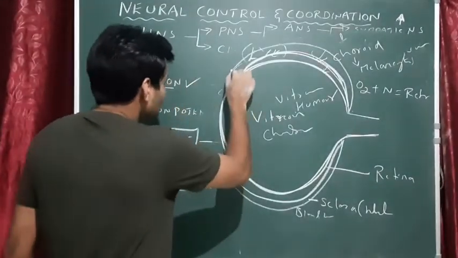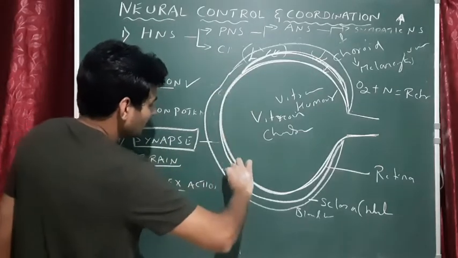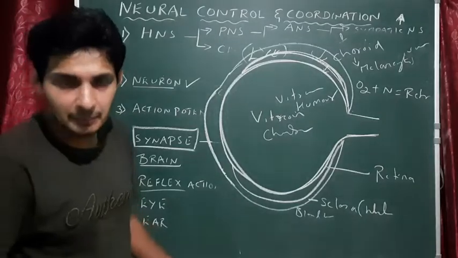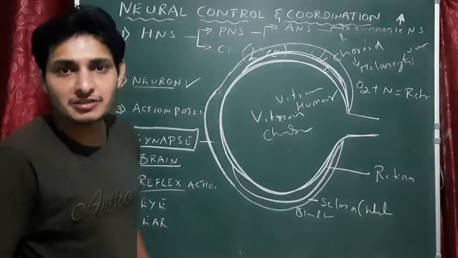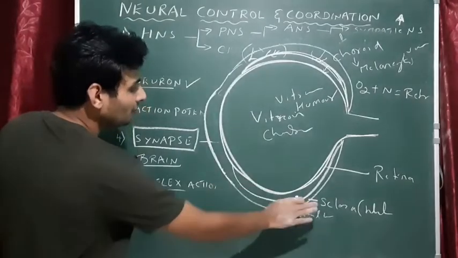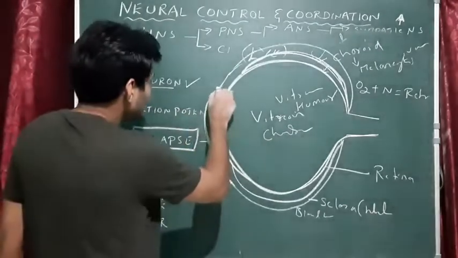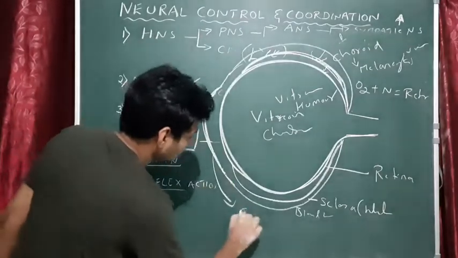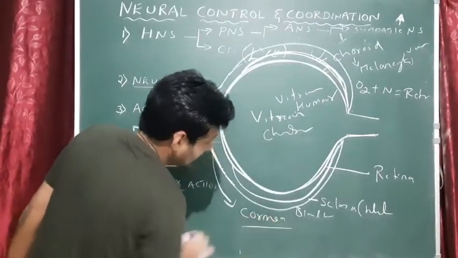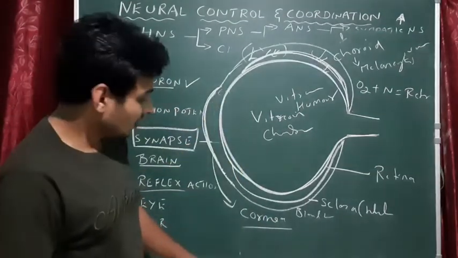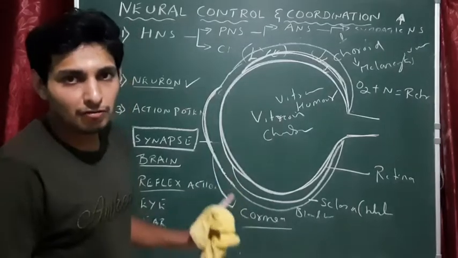But here you see a bulgy structure here. So this bulgy structure is transparent. Okay, devoid of blood vessels. What is the meaning of devoid? No blood vessels. Okay, so that is the continuation part of sclera. But it is not called as sclera, it is transparent. That is cornea. You get a question from cornea. Cornea is the outermost layer of the eye which is devoid of blood vessels.